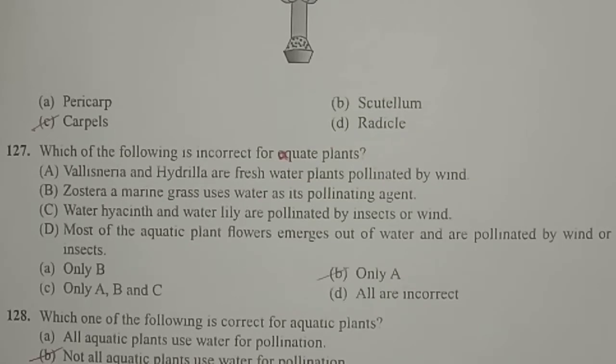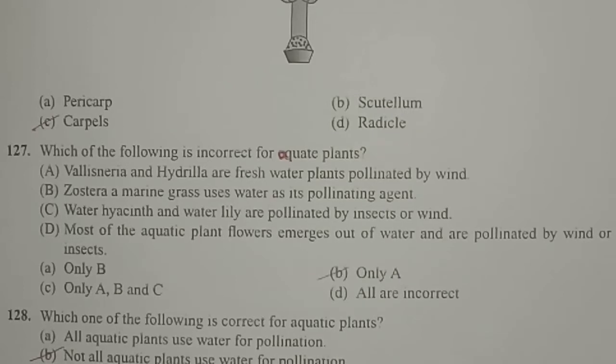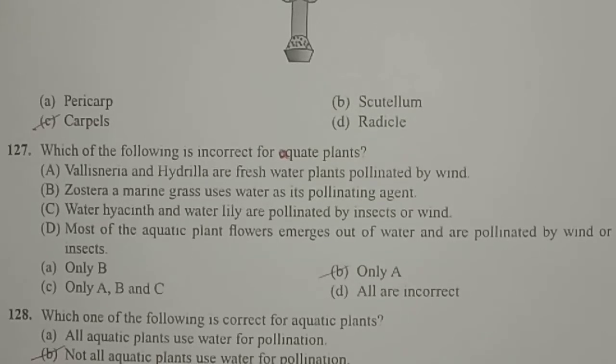And next one, most of the aquatic plant flowers emerge out of the water. Yes, most of the aquatic plants produce flowers above the surface of water, and they are usually pollinated by wind or insects. So here only option A is the incorrect statement.